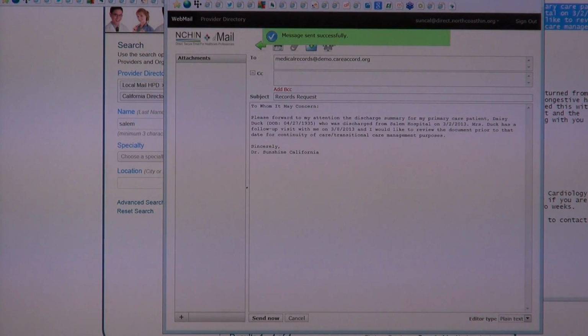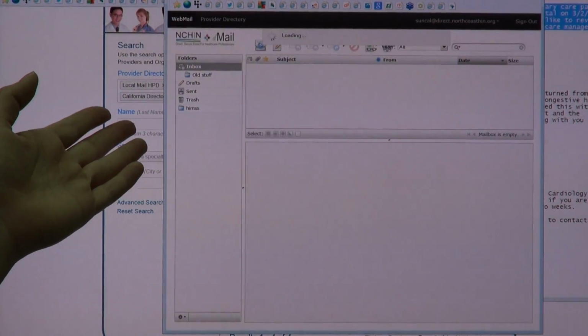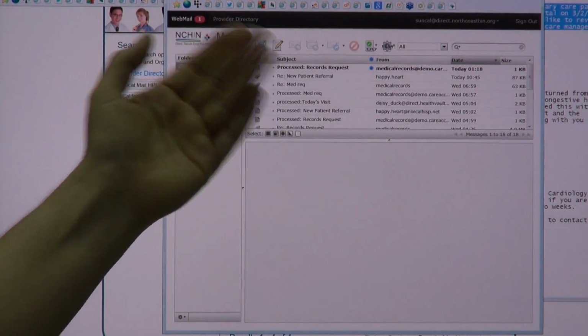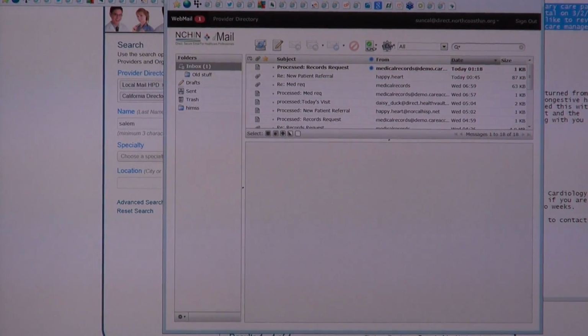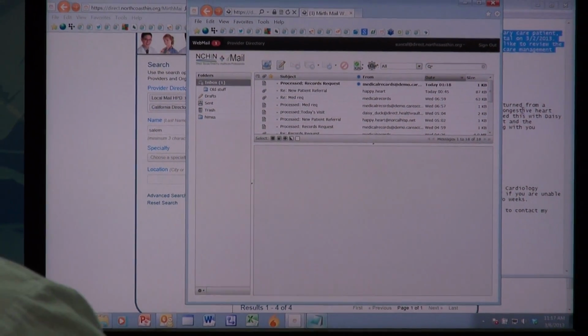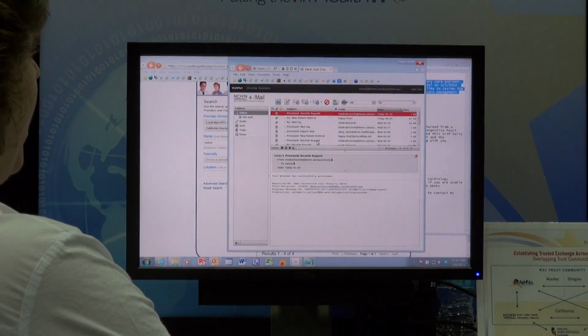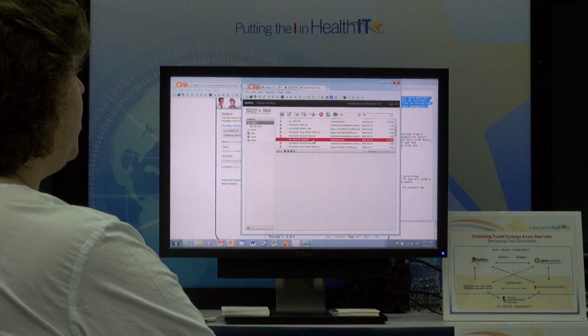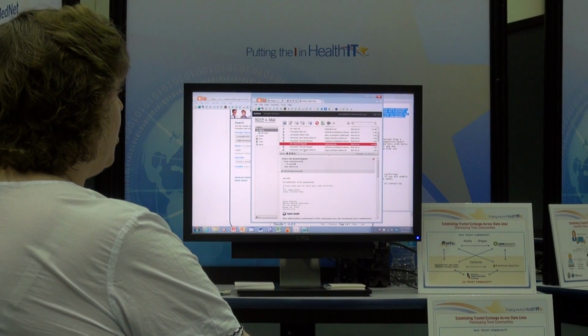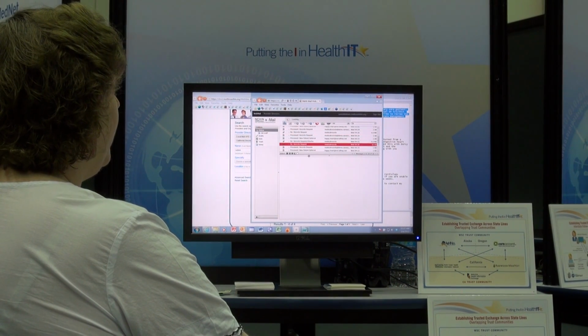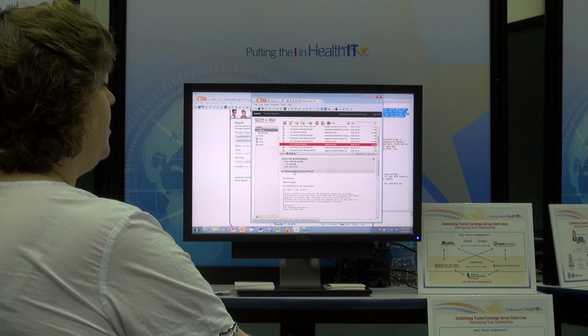In just a minute, my screen will let me know that the message was sent successfully. It returns me to my inbox. And by this processed records request message, I know that it made it all the way to Oregon. Now in Oregon, they received my records request. And just so that we don't have to wait too much for this demo, I can show you the way that they normally respond is with this discharge summary.